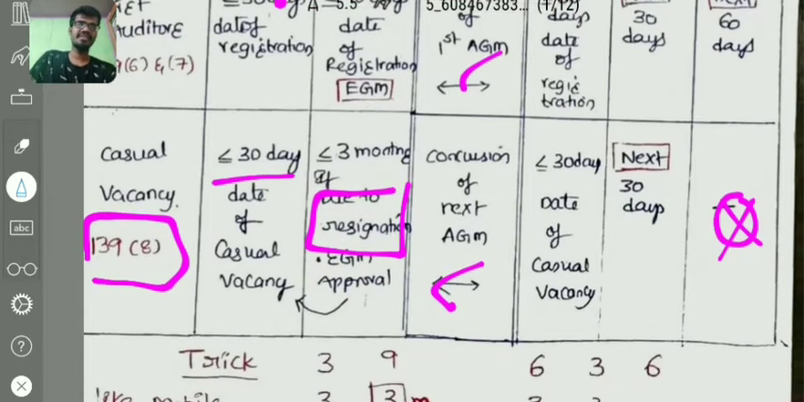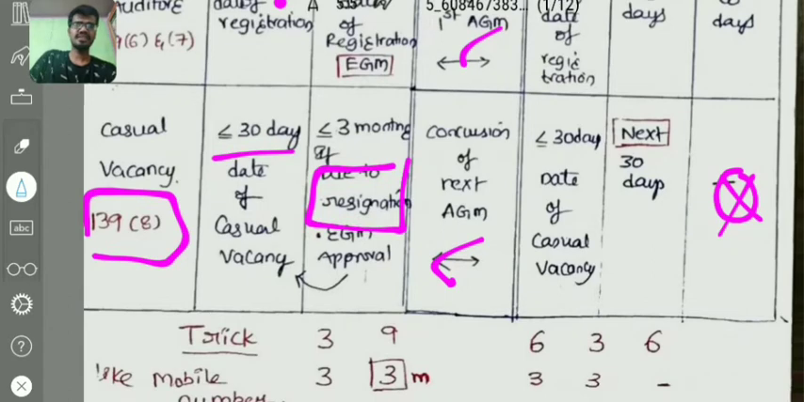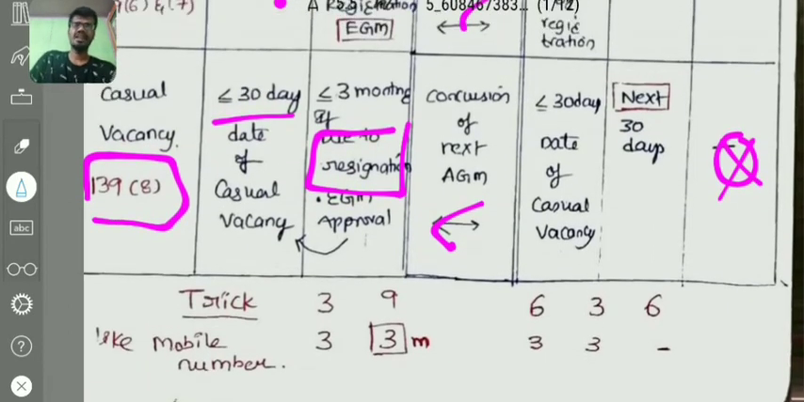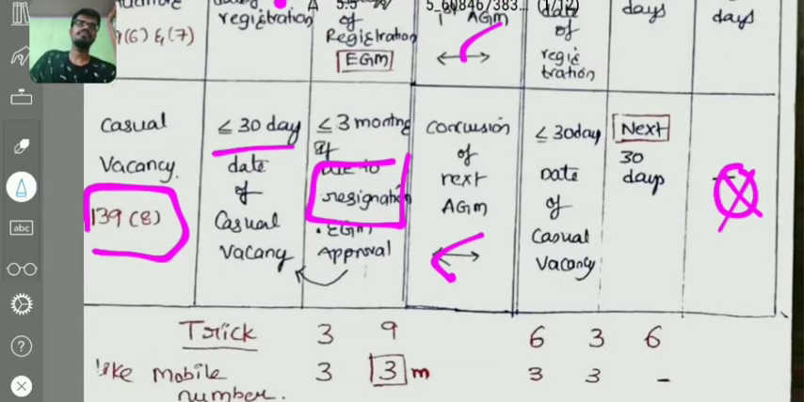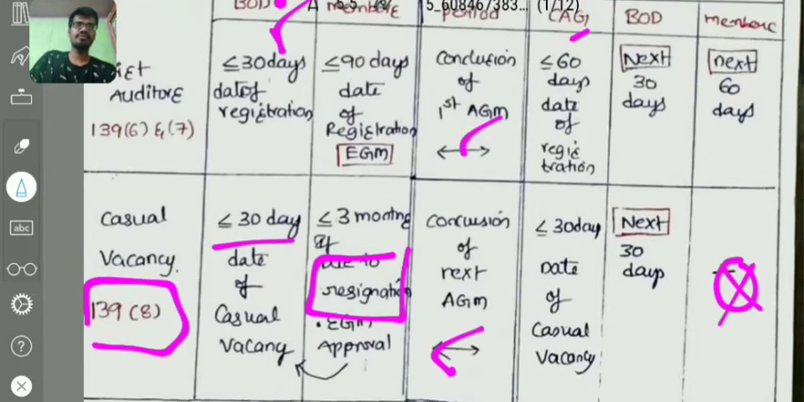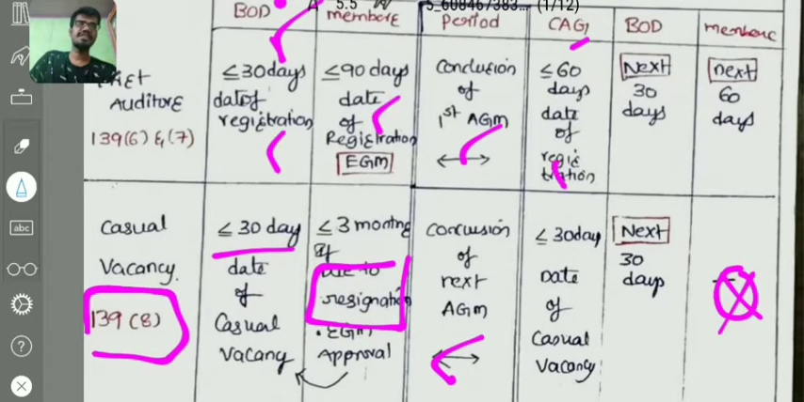We have a shortcut to remember this entire subsequent auditors, first auditors, and casual vacancy. We can remember it like a mobile number: 39636 33 333, 39636 3333. This 636 side is government company, and this side is other than government company. We can see first auditor 30 days, 90 days, 60 days, 30 days, 60 days, 39636.